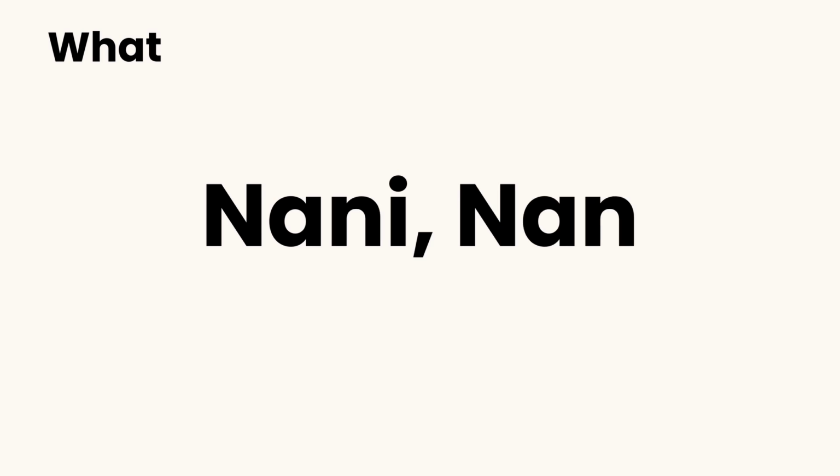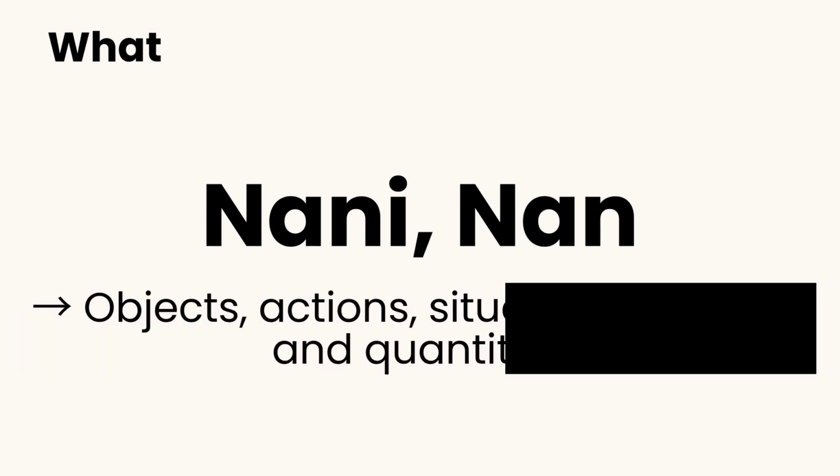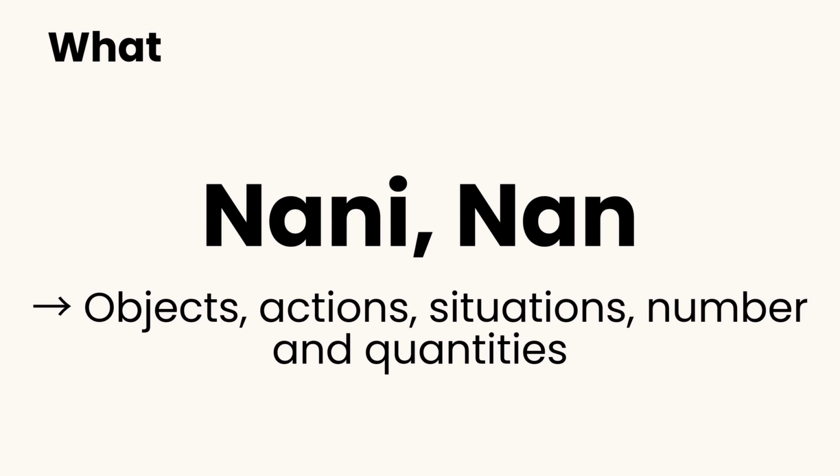How is a little more complicated in Japanese, so I will explain it in a future lesson. Trust me, if I explain it now, you might get confused. What in Japanese is nani or nan. You can use it to ask about objects, actions, situations, or numbers and quantities like what time, what for, or how many.